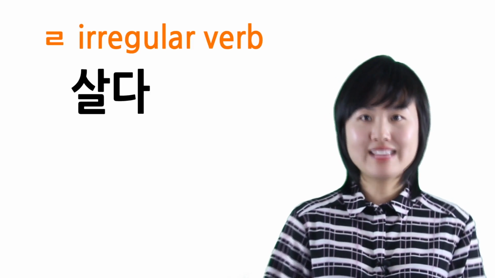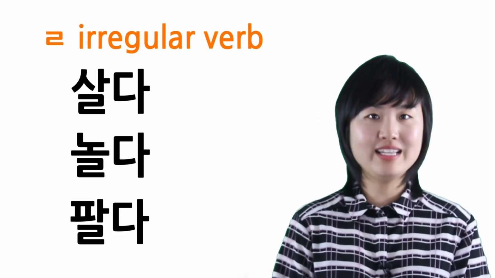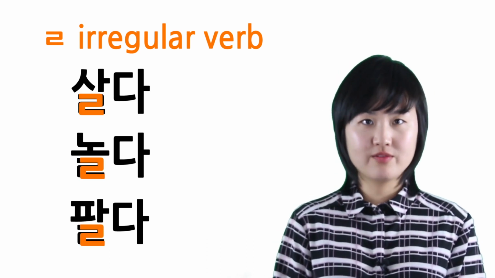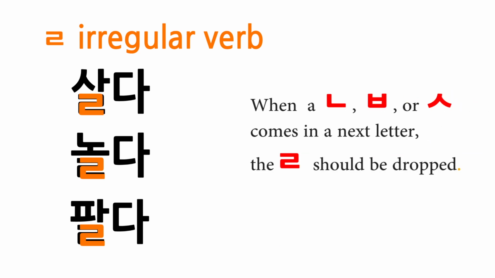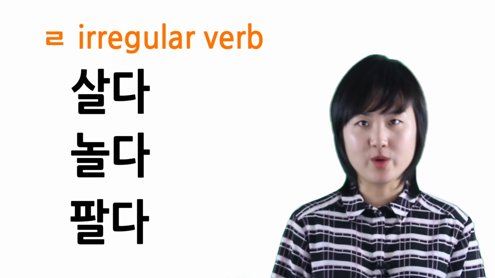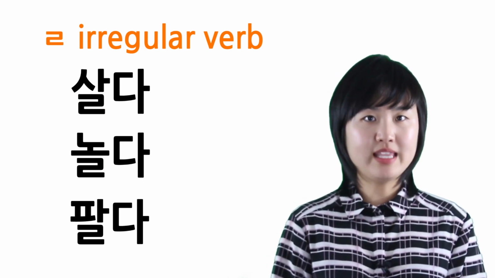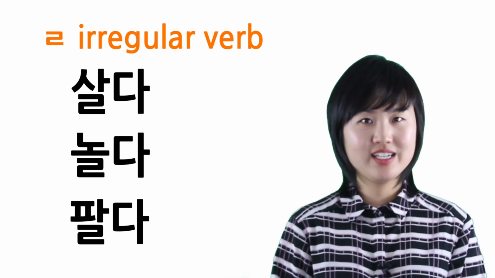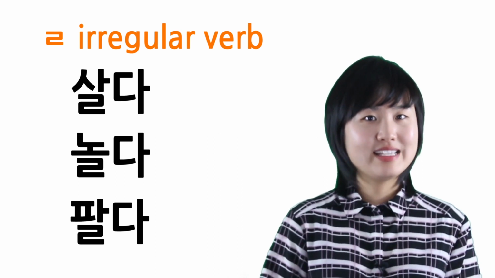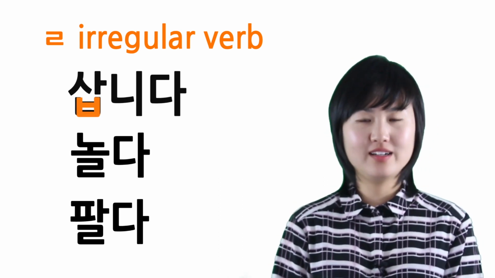Now we're going to talk about 리을 irregular verbs. 살다, 놀다, 팔다 are 리을 irregular verbs. For 리을 irregular verbs, when 니은, 비읍, or 시옷 should be used to conjugate, 리을 should be dropped. Therefore, to use the 비읍니다, 습니다 form, because of 비읍 that affects 리을 irregular verbs, 리을 should be dropped. Therefore, 살다 should be 삽니다.